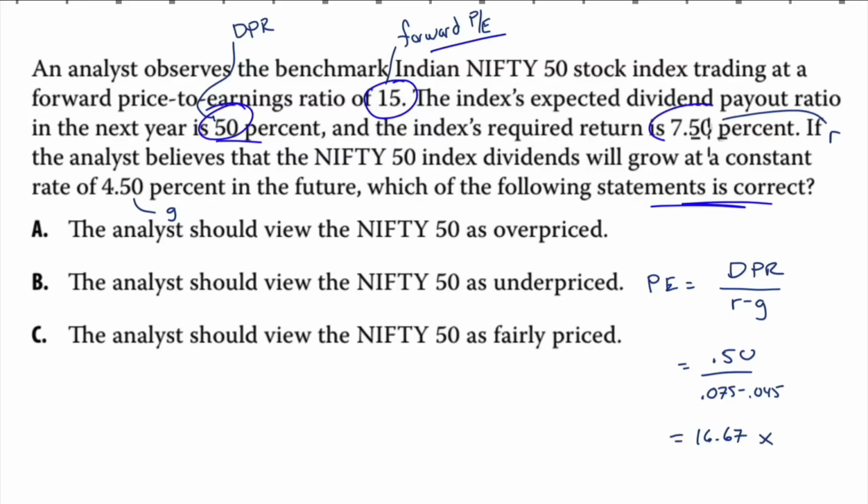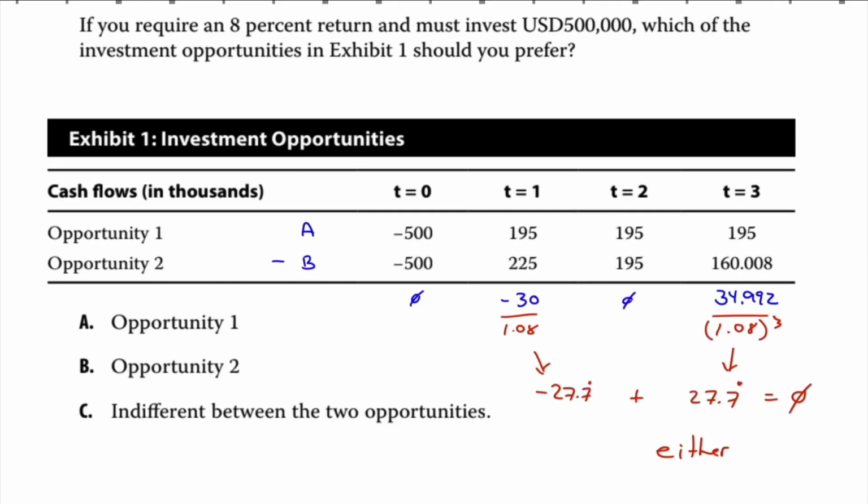We already know what the forward PE is, but we have the fundamentals. We have the dividend payout ratio, we have R, we have G. So let's calculate what the multiple should be based on the fundamentals. DPR over R minus G, 0.5 over 0.075 minus 0.045, is 16.67. This index should be trading at 16.67 times earnings. It's only trading at 15. Well, this index is underpriced. The analyst should view the Nifty 50 as underpriced.